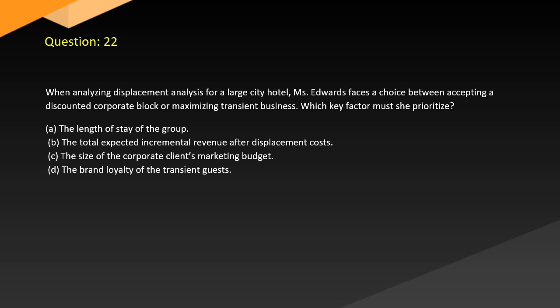Question 22. When analyzing displacement analysis for a large city hotel, Edwards faces a choice between accepting a discounted corporate block or maximizing transient business. Which key factor must she prioritize? A. The length of stay of the group. B. The total expected incremental revenue after displacement costs. C. The size of the corporate client's marketing budget. D. The brand loyalty of the transient guests.